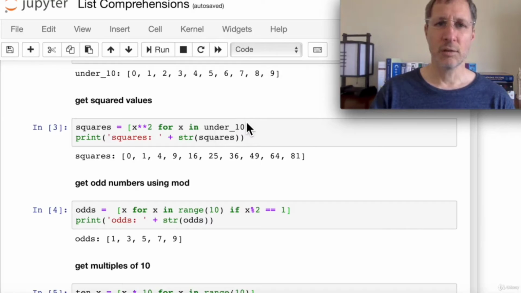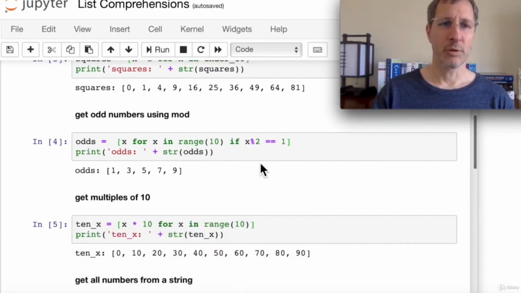We can use any sequence here, which means we could use a list, a tuple, a set, or even a string, or a range function. So x squared for x in under_10. It's going to iterate through these, return the square of each one of them, and assign that to this new list called squares. And then we're going to print out squares. So you can see the result is 0 through 81, the squares of the previous list.